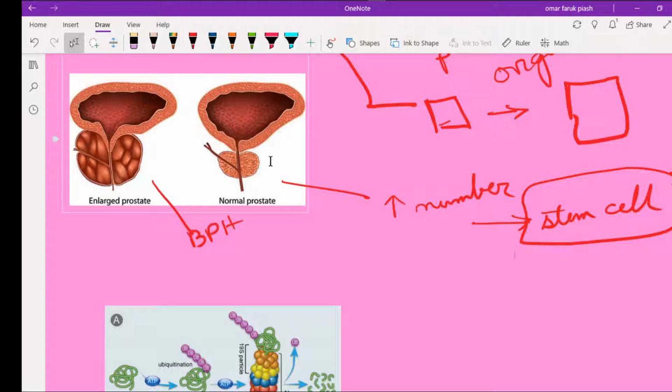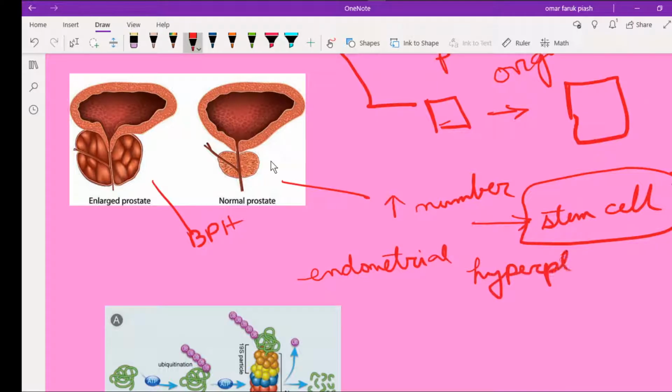On the other hand, in cardiac muscle, as it is a permanent cell, there is only hypertrophy. And there is some pathological hyperplasia, as in endometrial hyperplasia, which leads to dysplasia and ultimately can convert into cancer.